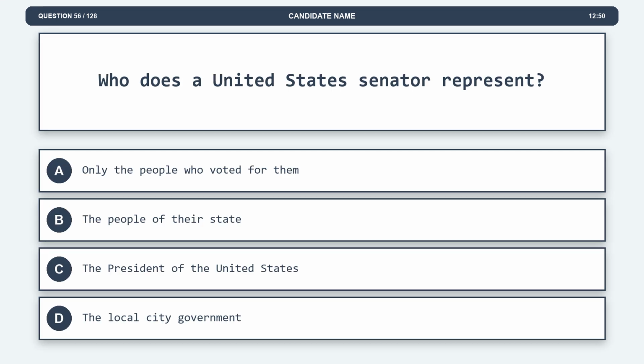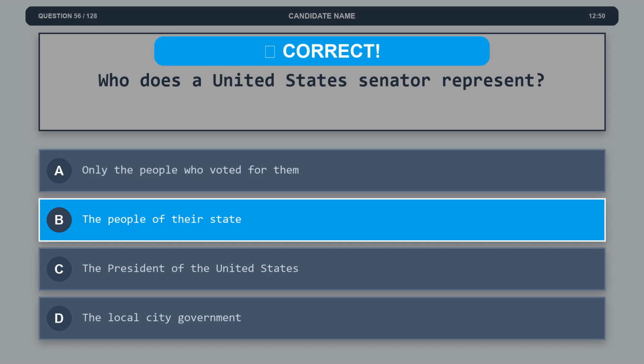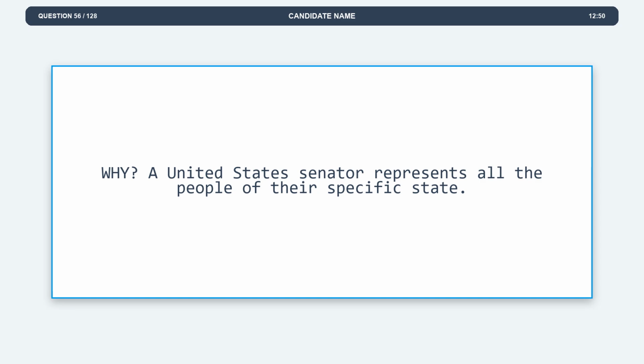Question 56. Who does a United States senator represent? Option A, only the people who voted for them. Option B, the people of their state. Option C, the President of the United States. Option D, the local city government. The correct answer is option B, the people of their state. Explanation. A United States senator represents all the people of their specific state.